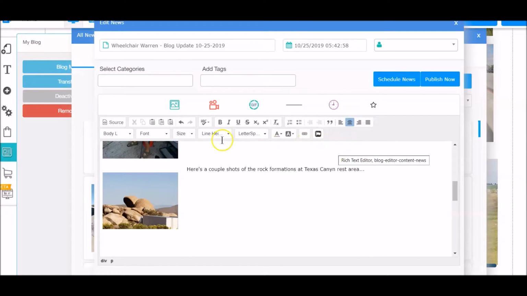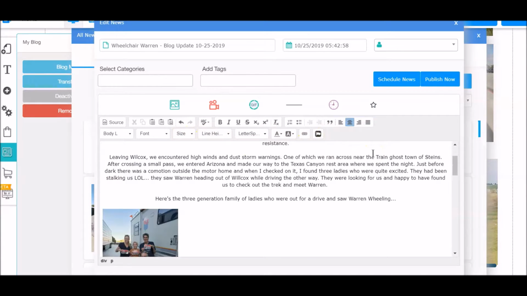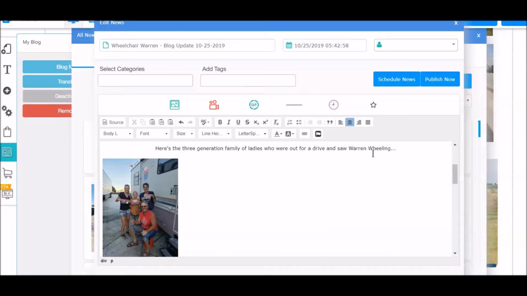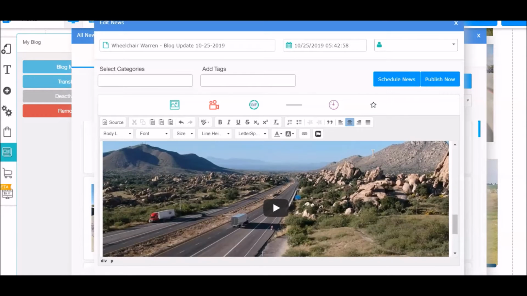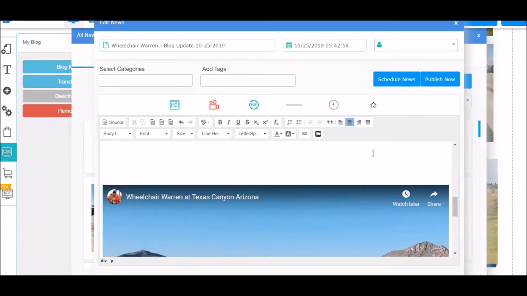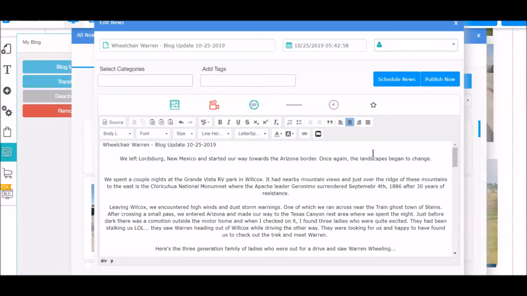And then here's your HTML manager. This is a blog that I'm working on for my next post. And so you can see it's real nice, real easy to use. And that's just a quick peek at it for you.